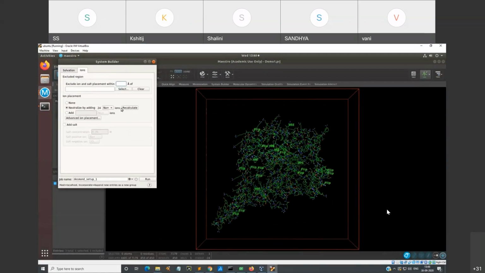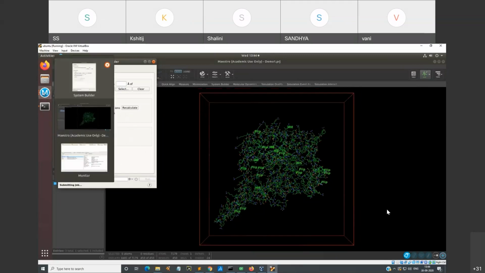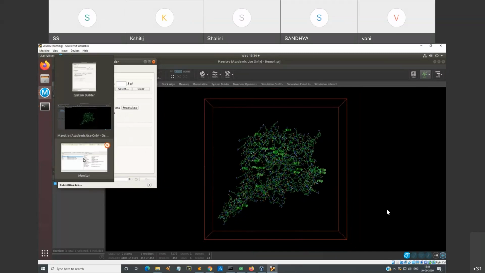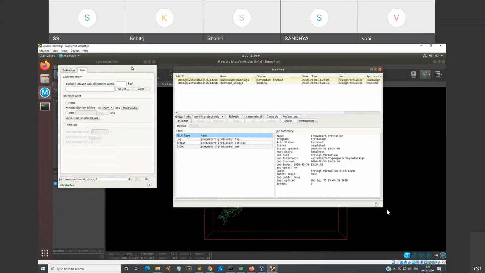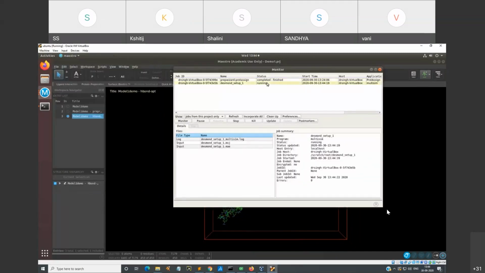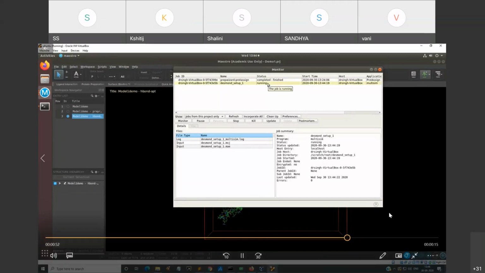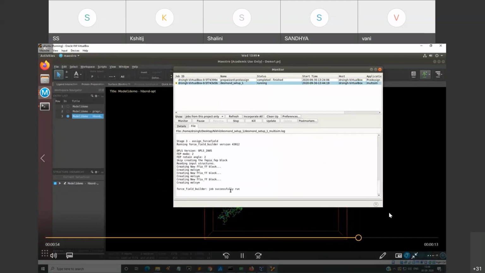We will change the ions. Neutralization is being done by adding 24 sodium ions. We recalculate based upon the structure or the conformational space of the biomolecule which you have taken, and then we will run it. So two things are done over here: solvation and ionization. Once you prepare your protein, the other thing which is done is solvation and ionization.